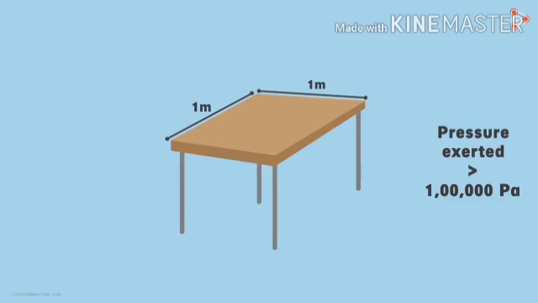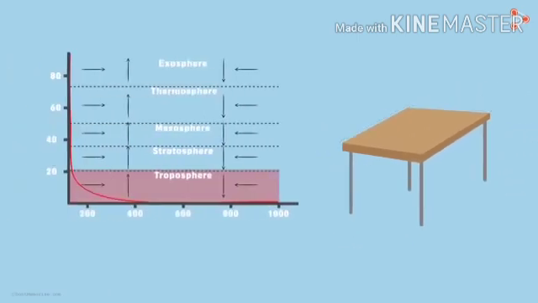I know what you must be thinking. Why doesn't this surface collapse under this huge pressure? How does it handle such massive pressure acting down on it? A little while ago, we said that the pressure exerted at points above the Earth's surface is equal in all directions. So the pressure at every point on the table is the same in all the directions.